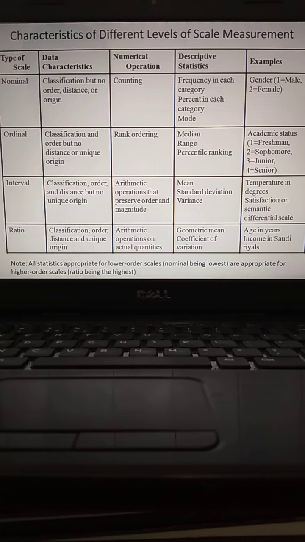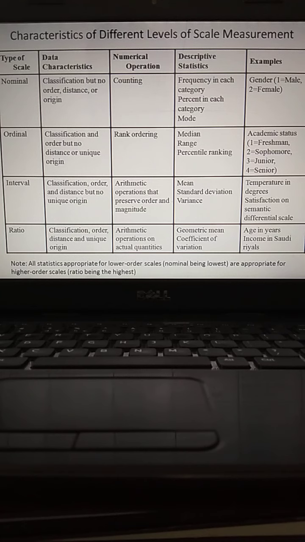The next one is the ratio scale. What are the data characteristics here? All characteristics would be there: classification, order, distance measurement, and a unique starting point. What do you call that? Origin. What numerical operations can be performed on ratio data?